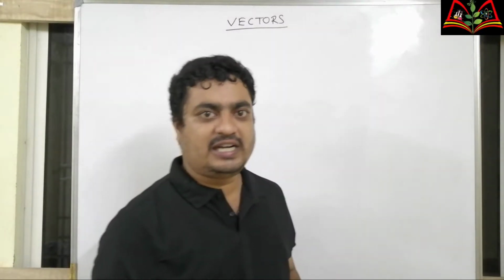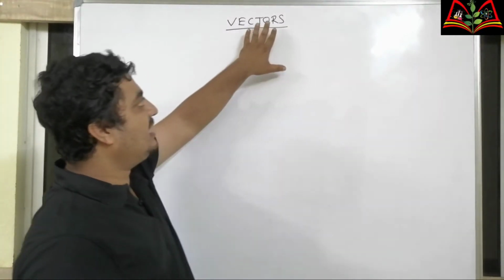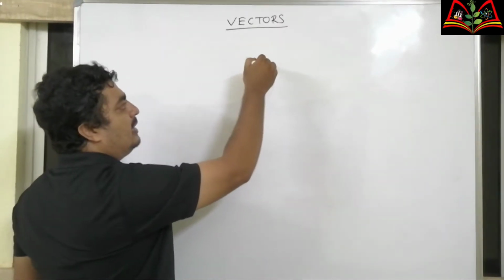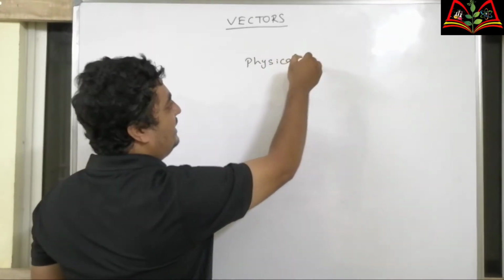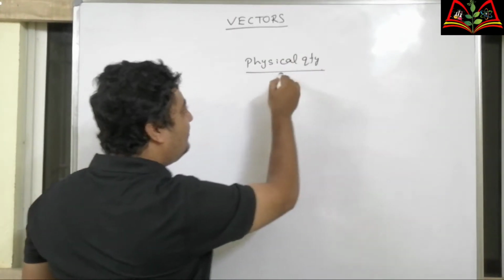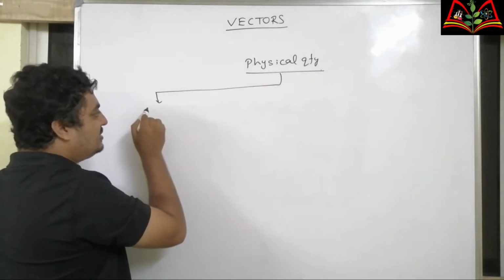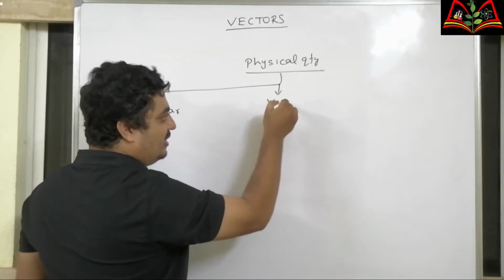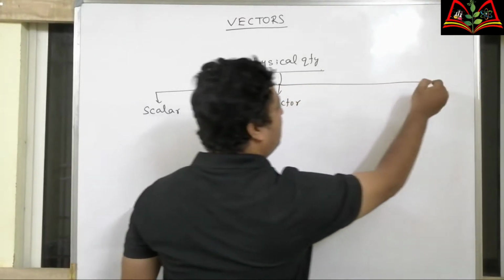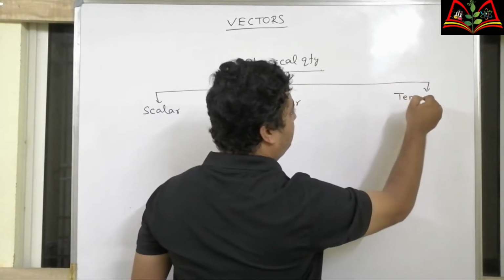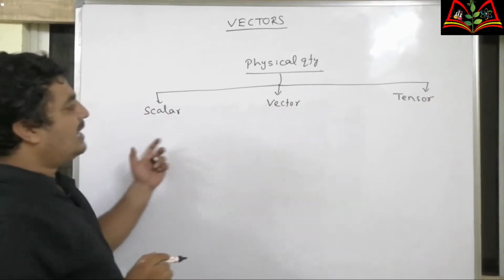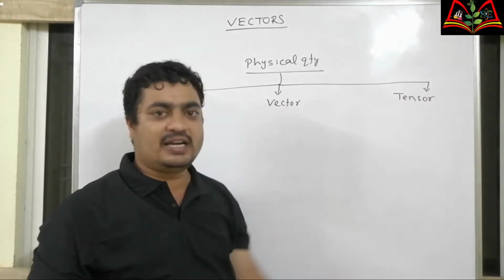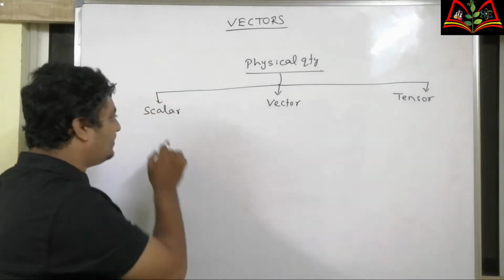So, welcome dear students. Next, we'll start our next chapter, vectors. Now a physical quantity can be divided into three types. One is scalar, second one is called vector, third one is called tensor. So, now we'll understand what is the meaning of a scalar, what is the meaning of a vector, and what is the meaning of a tensor.